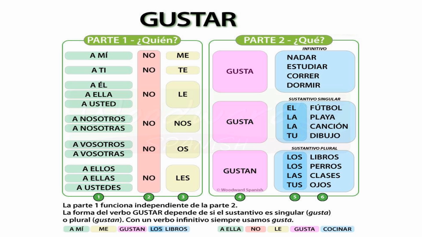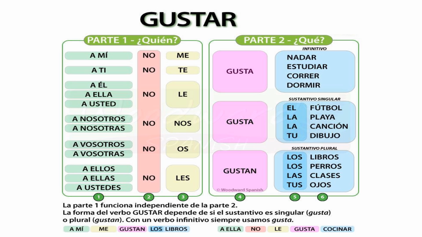Now you might be thinking that why is it him when él means he? We just have to learn it. You just have to memorize that when you conjugate verbs like these, for example, verb gustar, it will mean to him. You just have to memorize that. Now, a ella means to her. A usted means to you, formal.